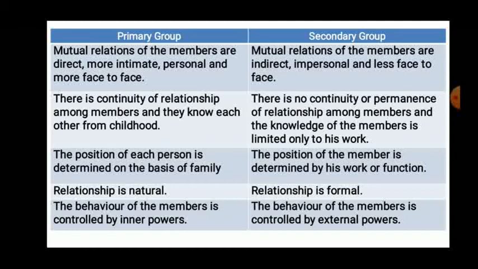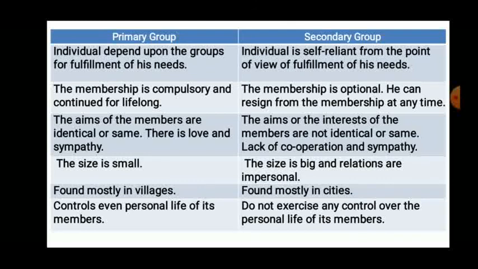In primary group, behavior of members is controlled by inner power. That means elder persons try to control the behavior of the particular member. In secondary group, government organizations, behavior of members is controlled by external power. External power means rules and regulations which try to control the behavior of a member. Then individuals depend upon groups for fulfillment of their needs.